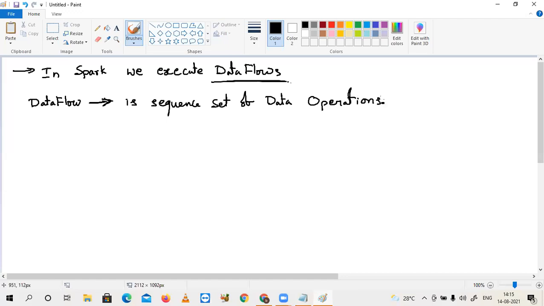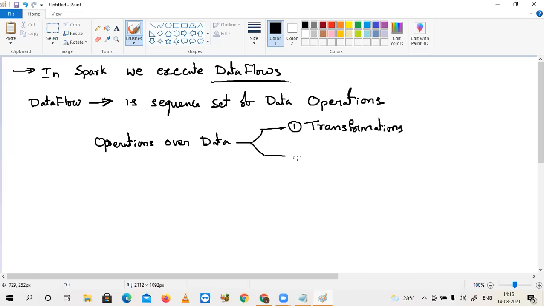The operations over data are of two types here. Number one, transformations. And number two, actions.